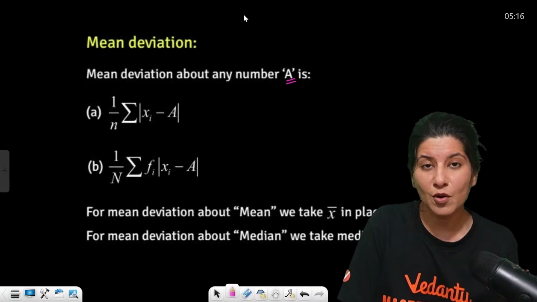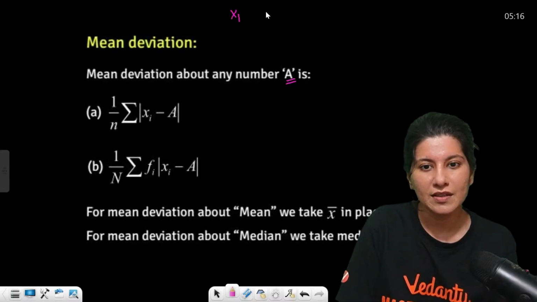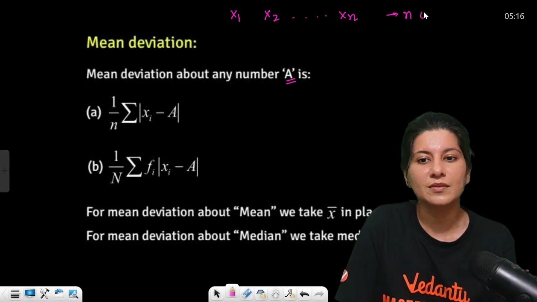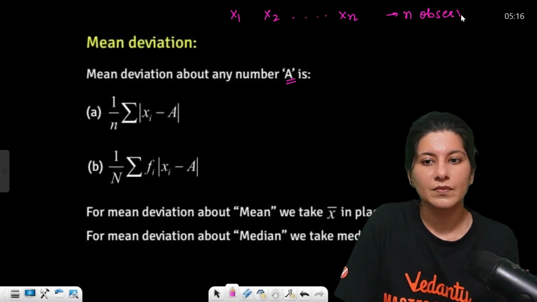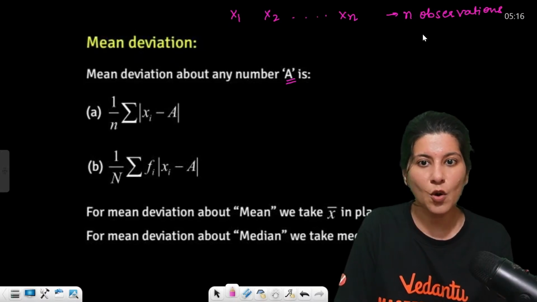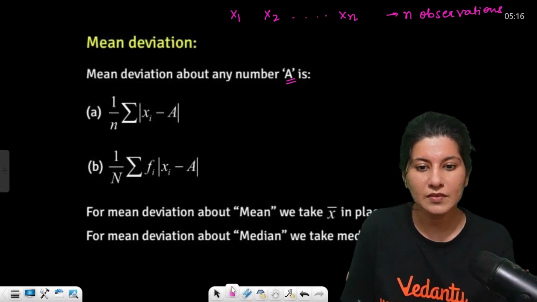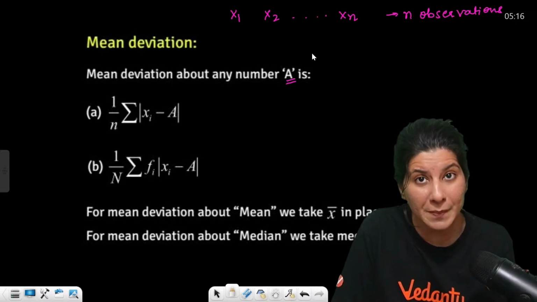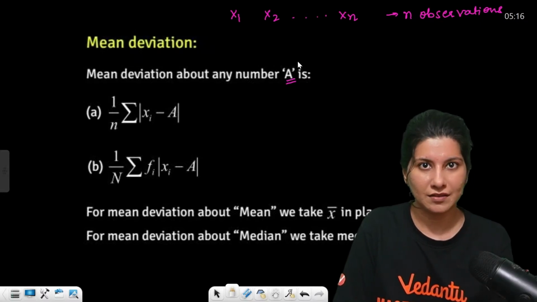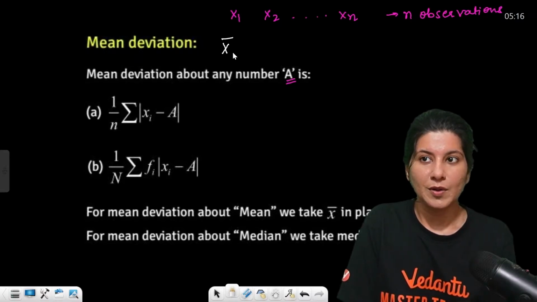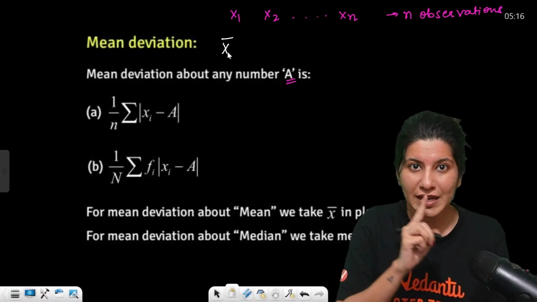So the formula will be, suppose x1, x2 and all the way up to xn are n observations. Now you have to calculate, first of all, if you are talking about mean deviation about mean, so calculate mean. Mean is suppose x bar. Now every observation you have to check against the mean.